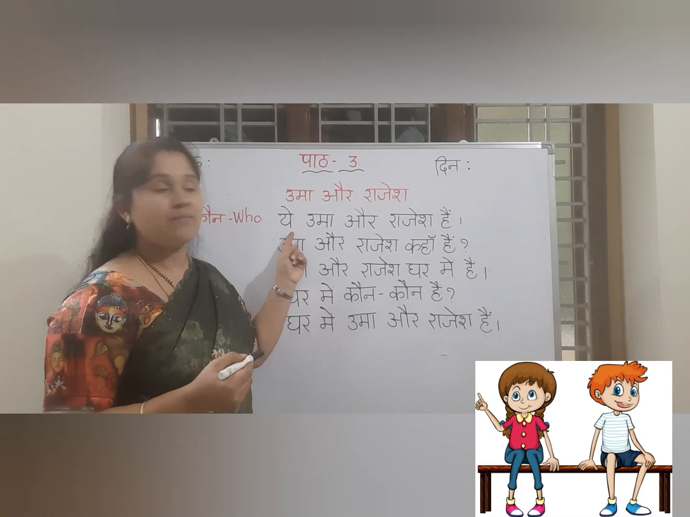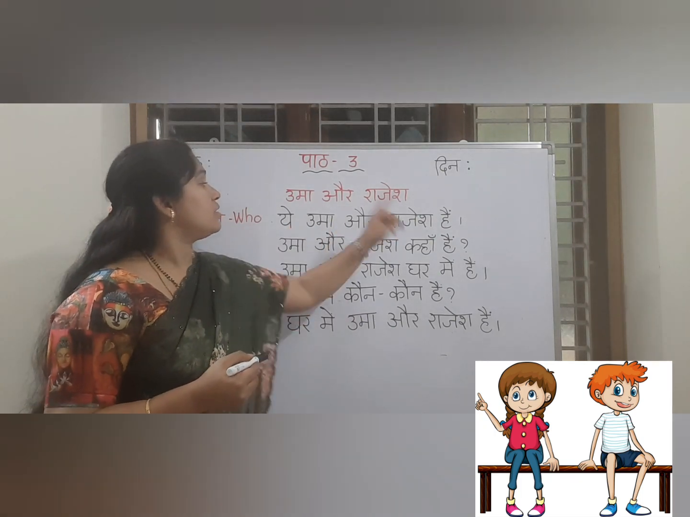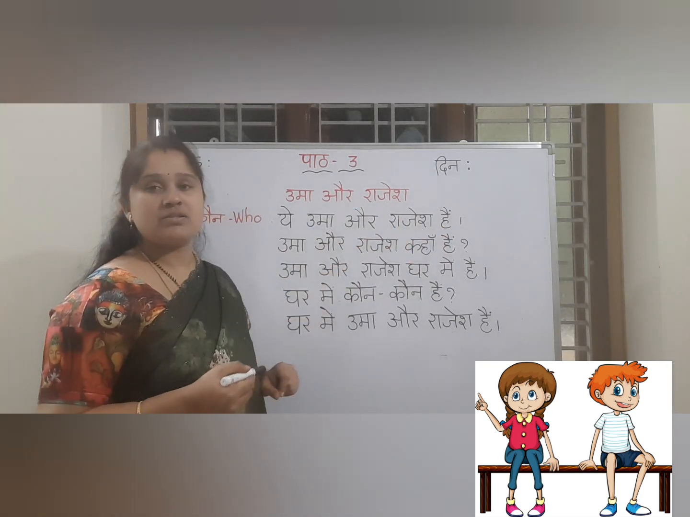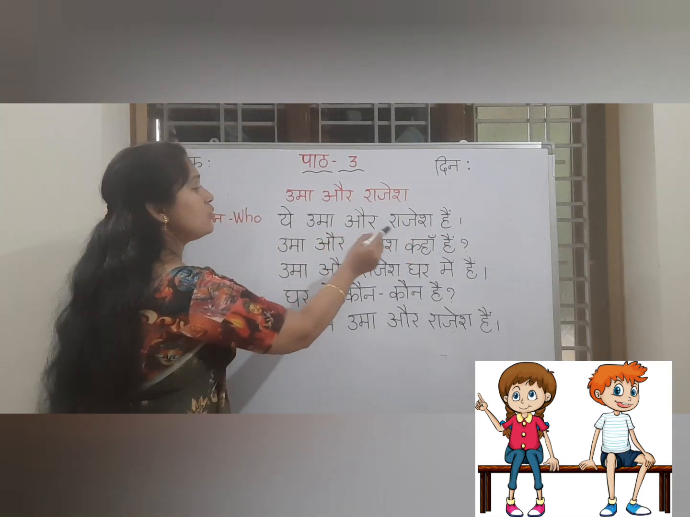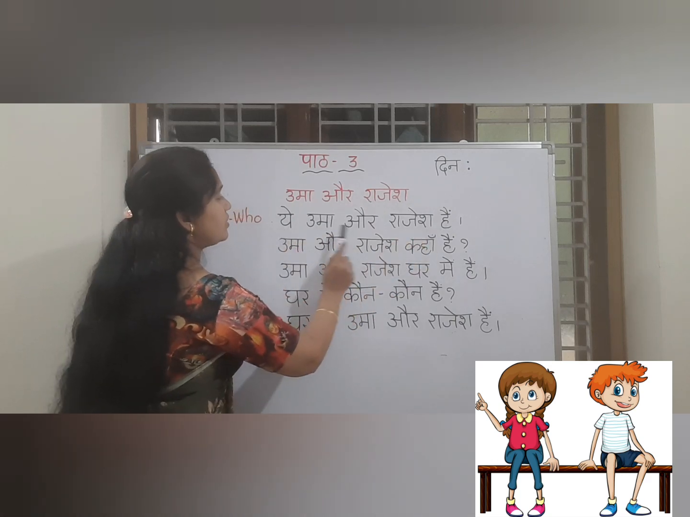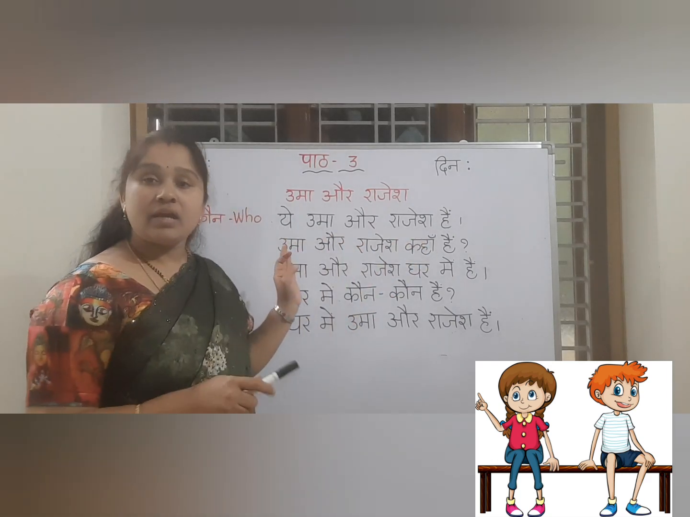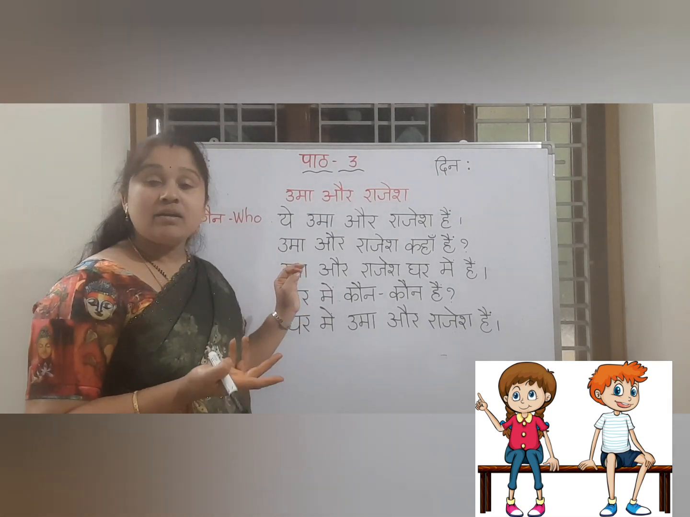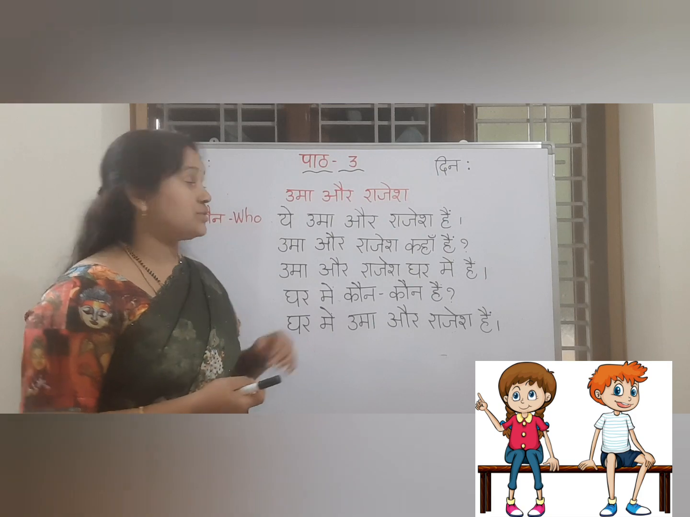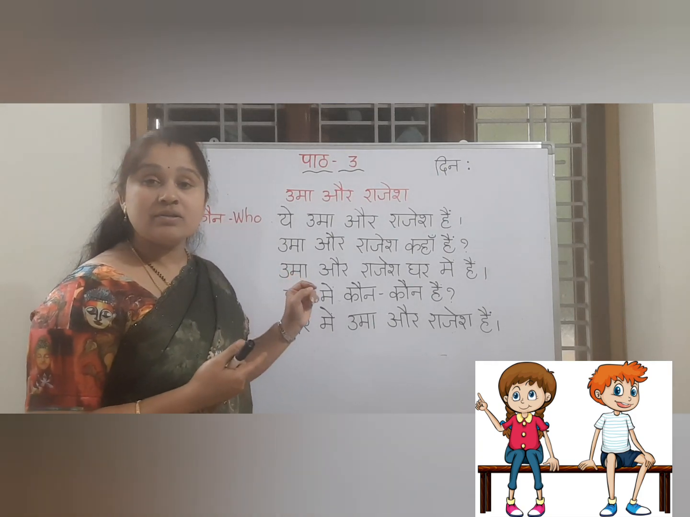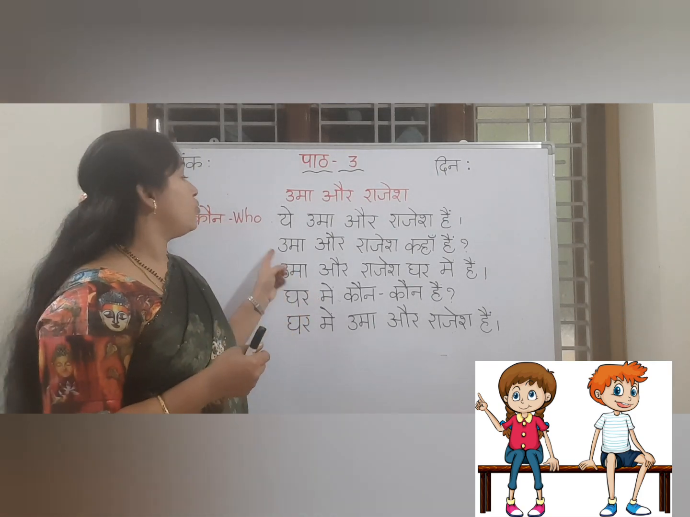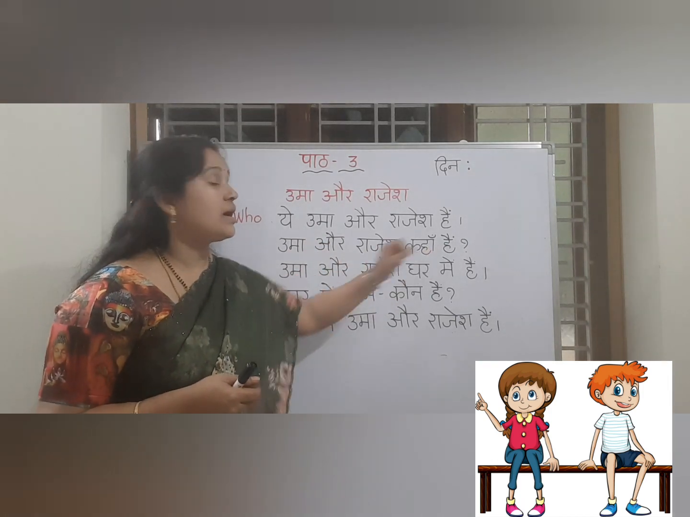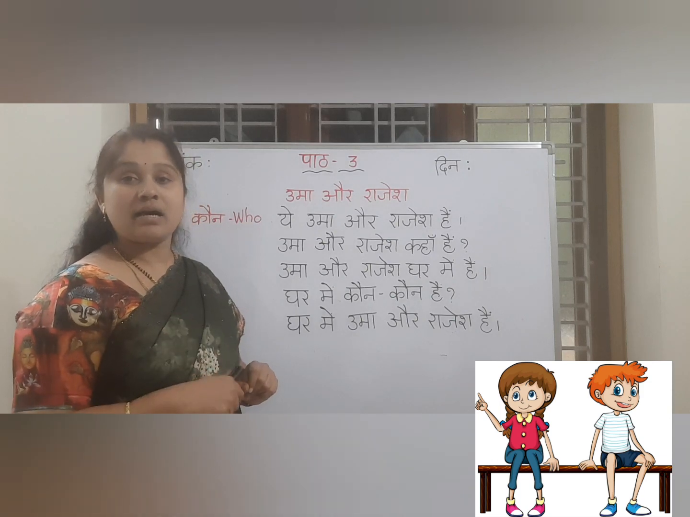We want to say these. They are Uma and Rajesh. Got my point? They are Uma and Rajesh. ये Uma और Rajesh हैं. Now see, and where are they? If you want to ask where Uma and Rajesh are, what word will we use? कहाँ. Uma और Rajesh कहाँ हैं? Where are Uma and Rajesh?